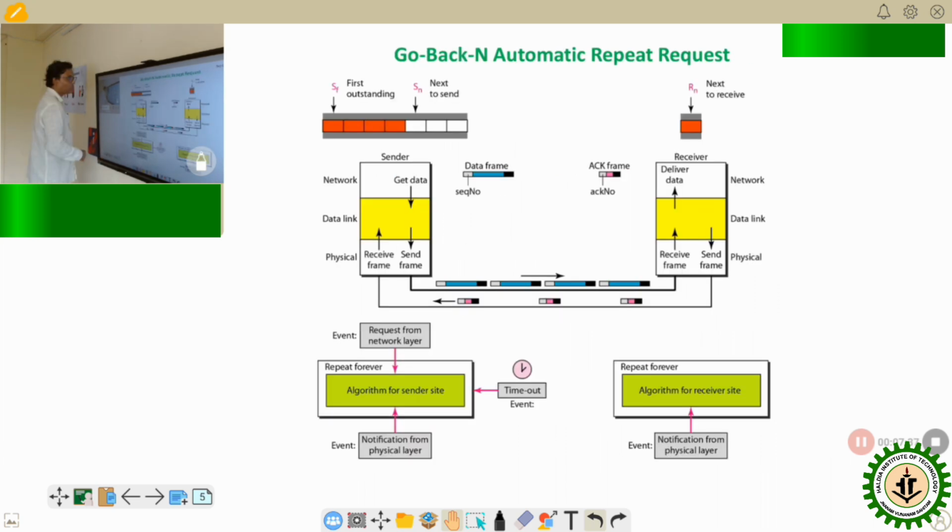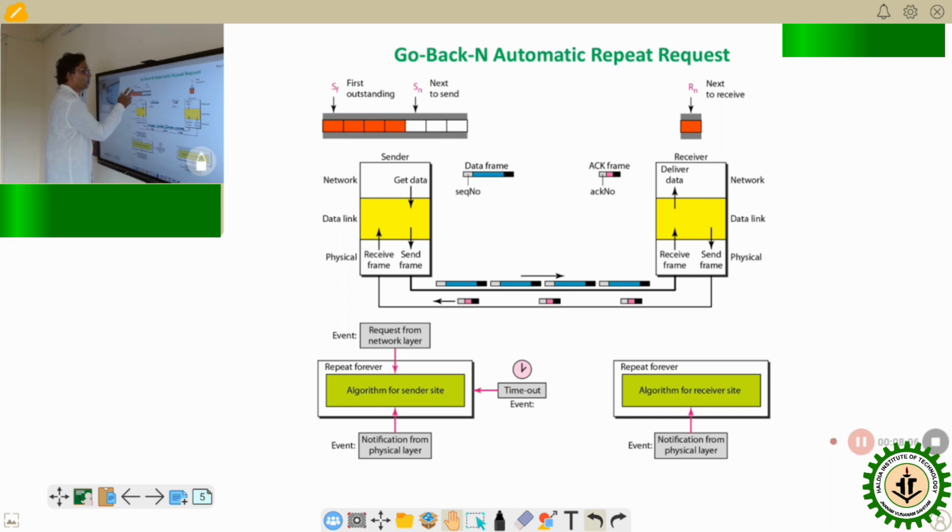Now we'll move to the go back N ARQ. What we see is that in the stop and wait ARQ, we can send only a single frame at a time. Now if it is possible to send multiple frames from the sender side to the receiver side, and then the acknowledgement arrives, that will be far better compared to the stop and wait ARQ.